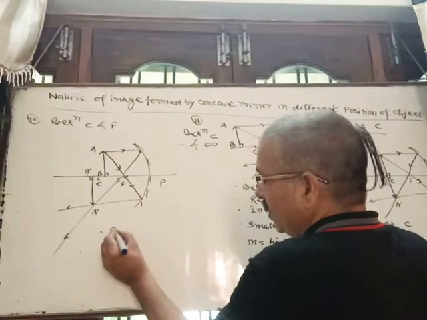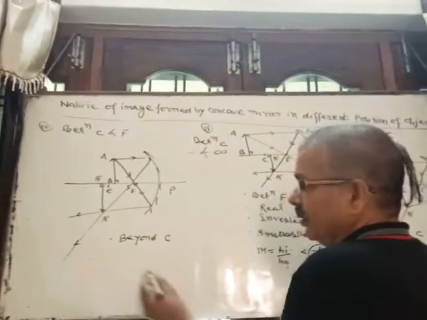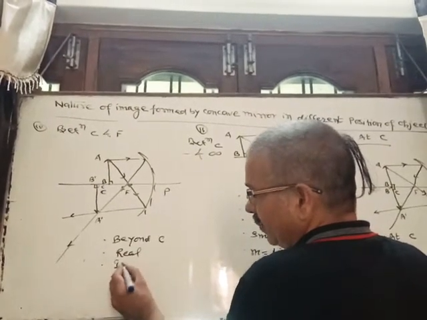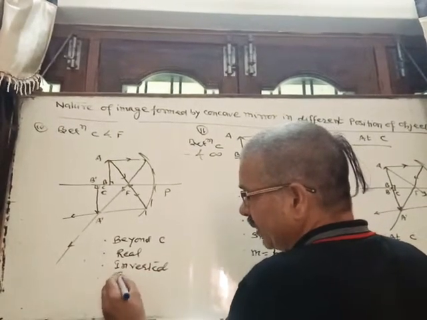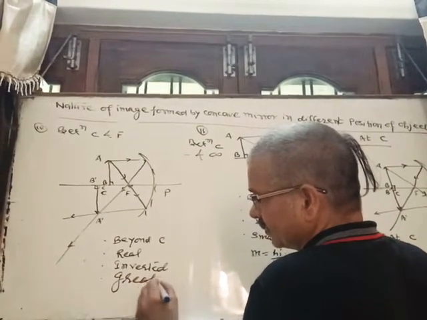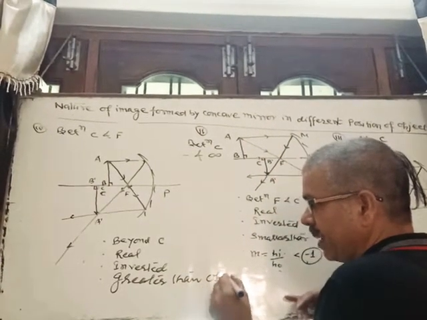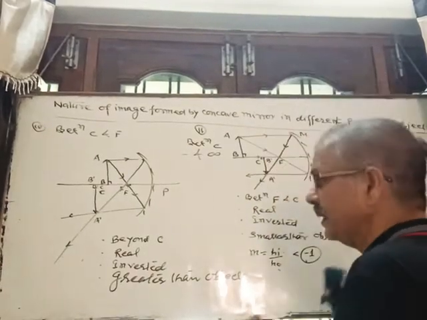So image is formed beyond center of curvature, real, inverted, greater than object, or you may say magnified. If image is bigger than object, then it is also called magnified.